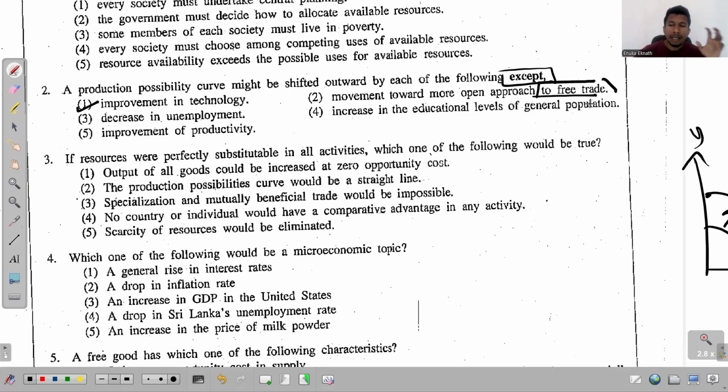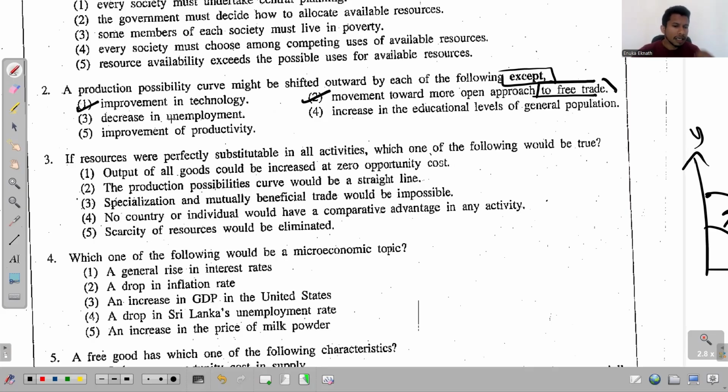When we have international trade without any barriers, you receive raw materials. Raw materials are a part of circulating capital. When you receive more and more raw materials due to free trade, your amount of resources goes up, and as a result, the PPC shifts to the right side. That is also a possible reason for this outward shift of the PPC.